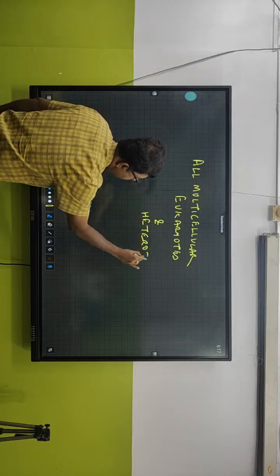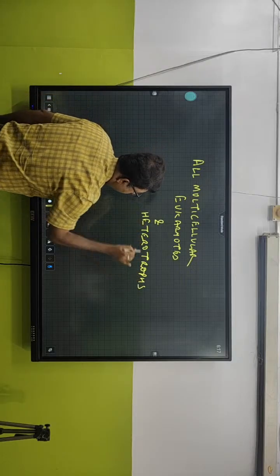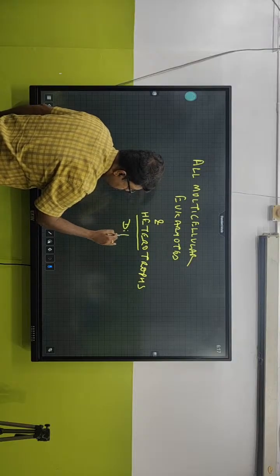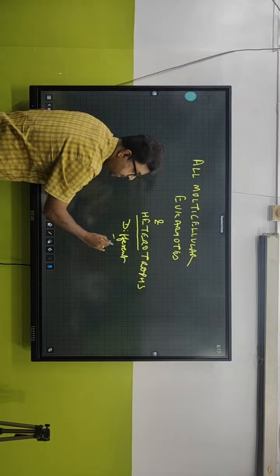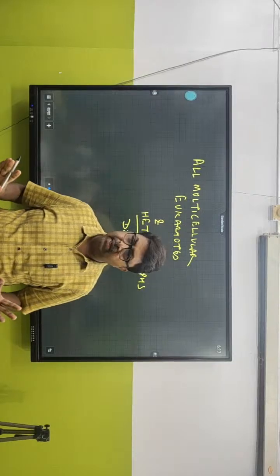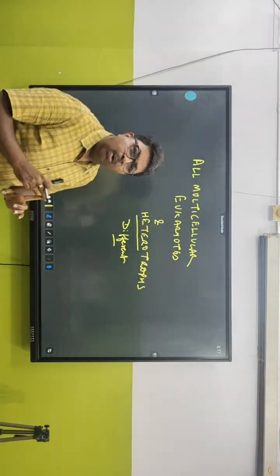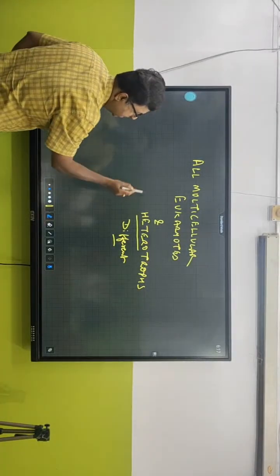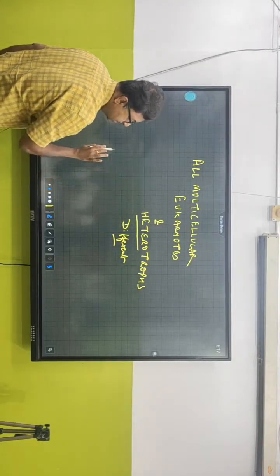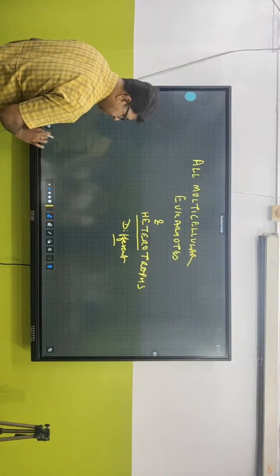They are basically heterotrophs. Hetero means what? Different. Those organisms which depend upon different organisms for their food. Clear? Now, under this kingdom Animalia, we have to understand that we are talking about the most advanced organisms.